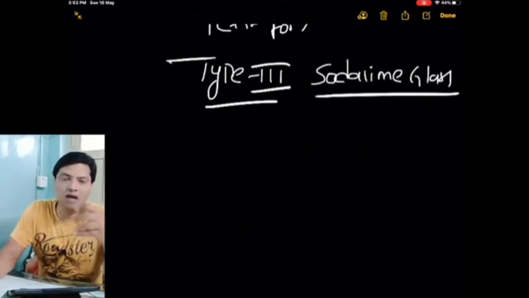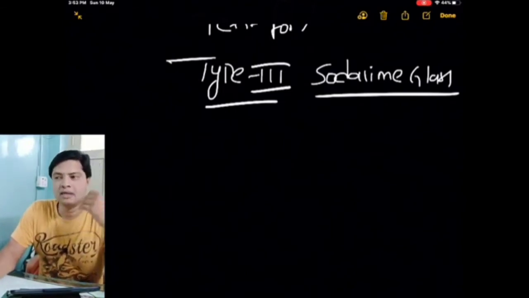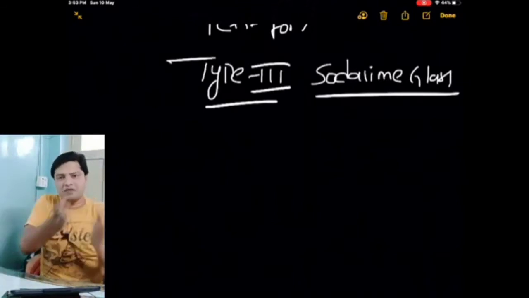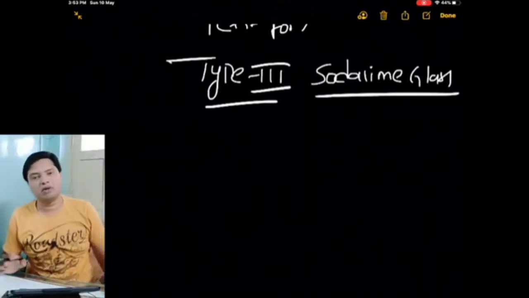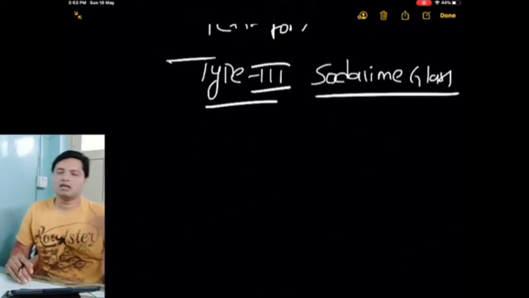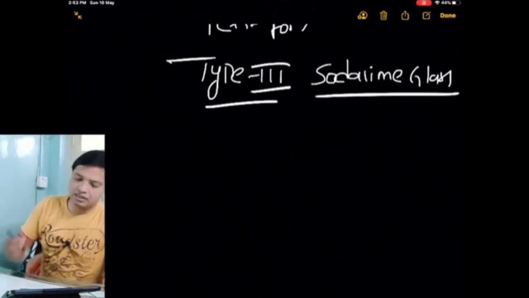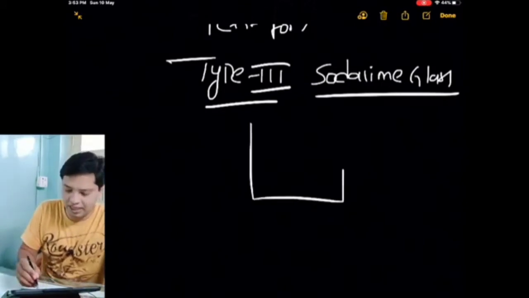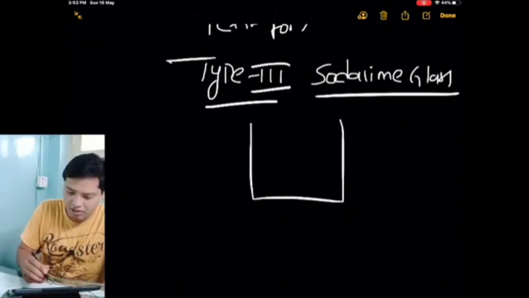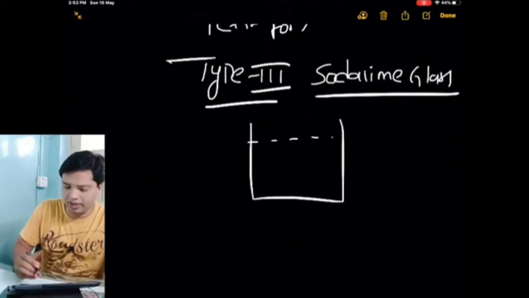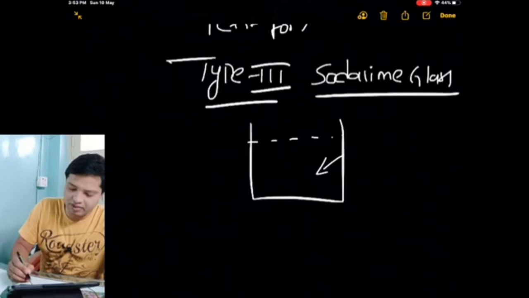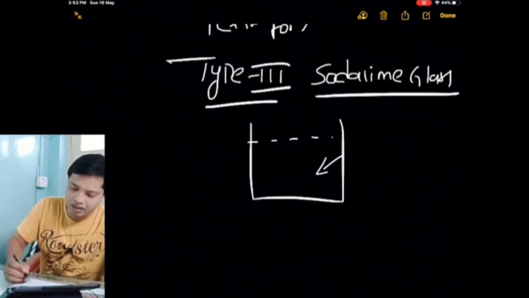Along with the silicon we will have potassium oxide, calcium oxide, barium oxide, etc. Depending on the percentage of those oxides, the types of glass will vary. The problem with soda lime glass is, if you take type 3 glass, pour some solution in it and keep that solution for some time, this glass will try to impart alkalinity.